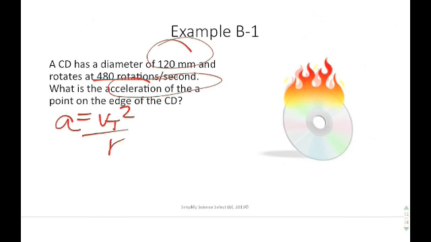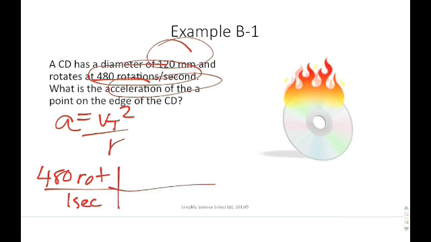In this case, we have the velocity in 480 rotations per second. So we're going to have to do something with that. So the first thing we want to do is convert 480 rotations per second into a value that we can deal with. So the first thing that we need to do is set up our rotations to meters conversion.